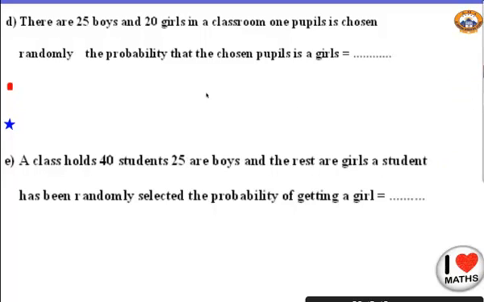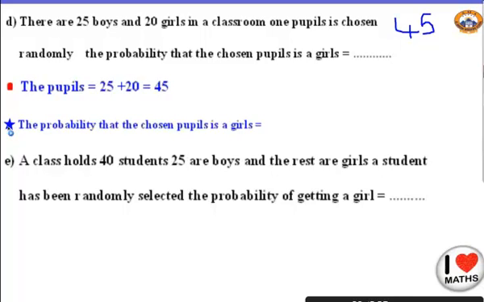Can you think about it? Yes. First, I have to find my total. Okay, how can I find my total? By adding boys and girls. So by adding boys and girls, my answer will be 45. Yes, so this is my total. Super. Now, I want to know how many girls I have in this classroom. So the total is 45, so this is my total, my denominator.